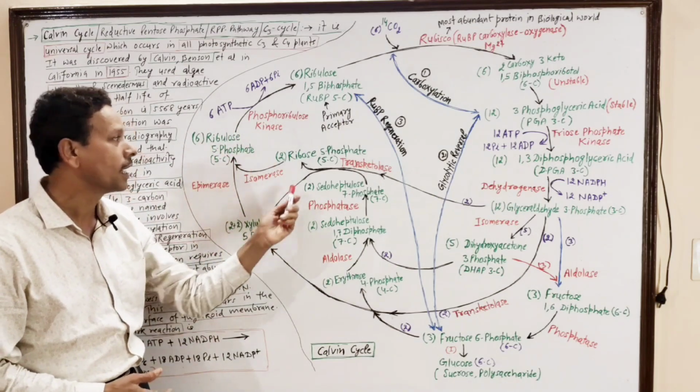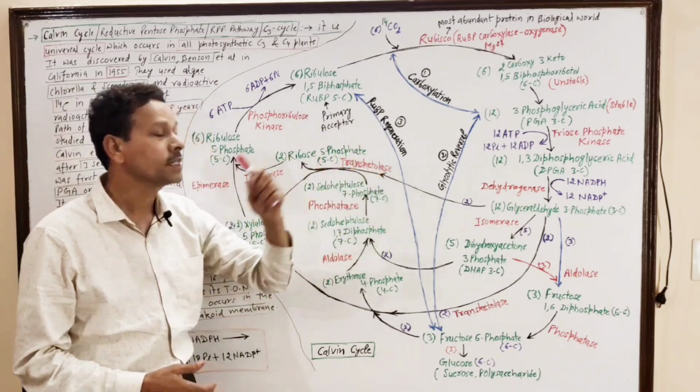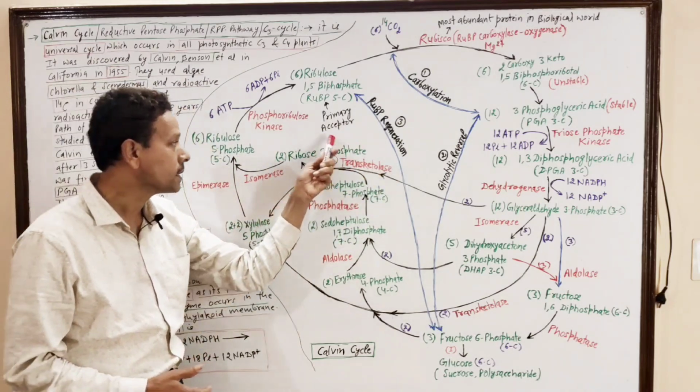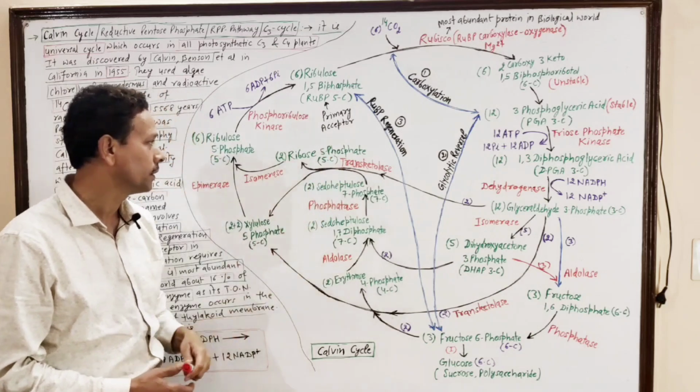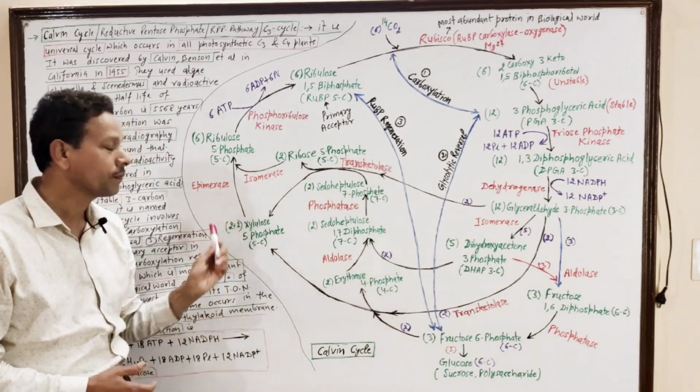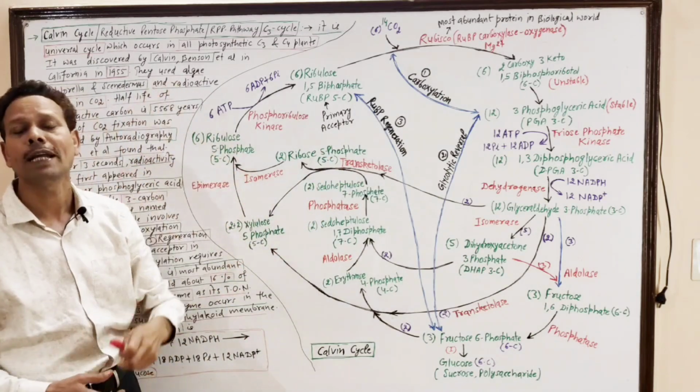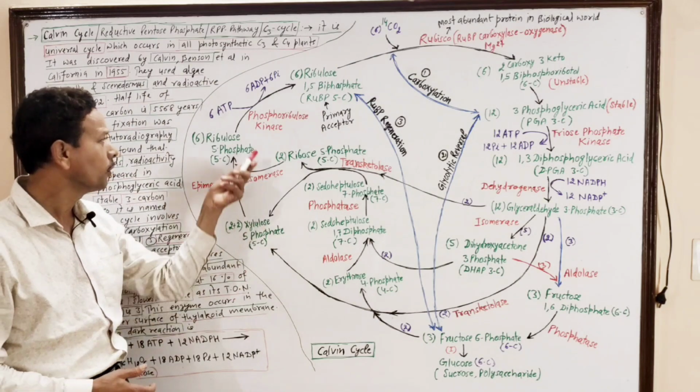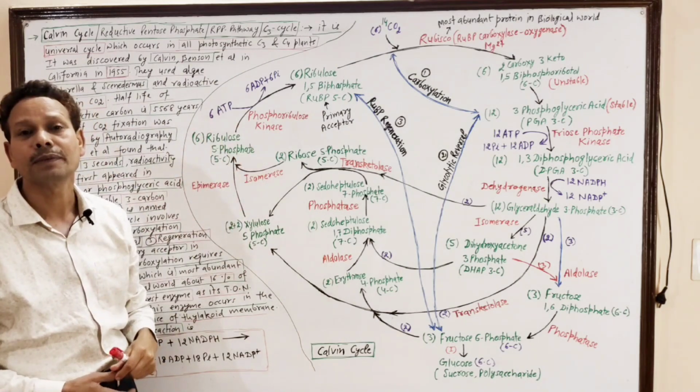The reaction is catalyzed by transketolase, and this ribose 5-phosphate and this xylulose 5-phosphate undergo isomerization to produce ribulose 5-phosphate.